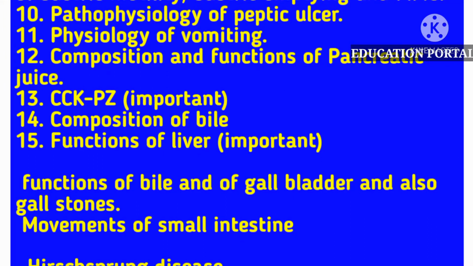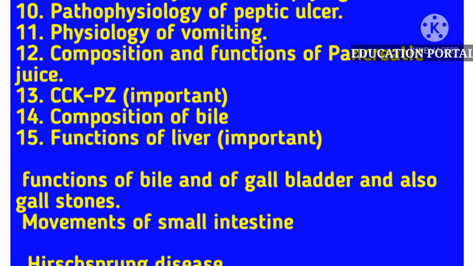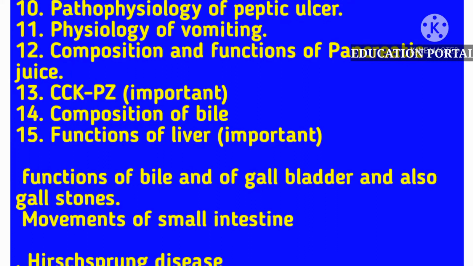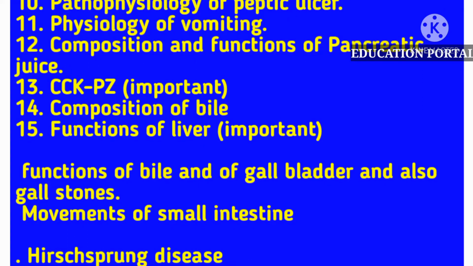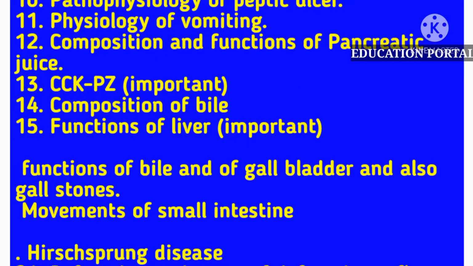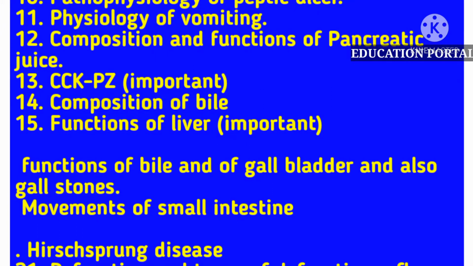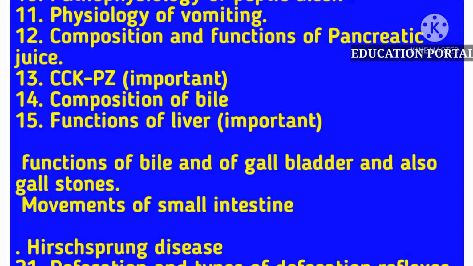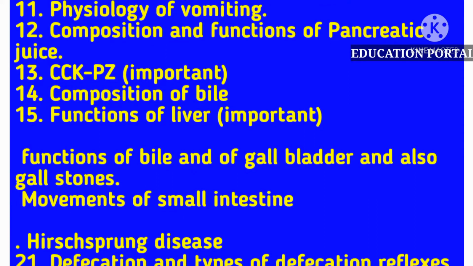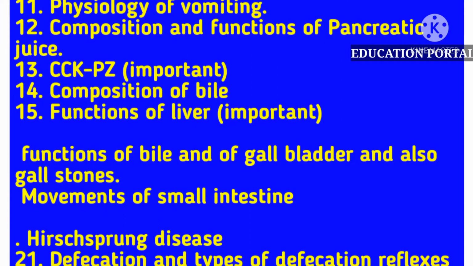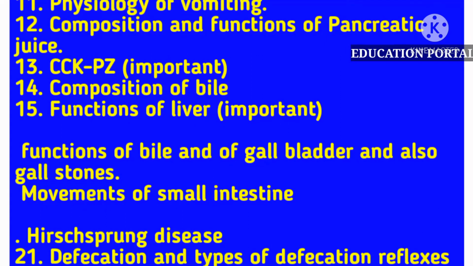So students, the next important question is the composition of bile. Bile is always asked when there is an exam of GIT physiology. So you must remember the normal composition of bile and you should also remember the functions of bile. The next important question is the functions of the liver. Functions of the liver are very important if you are in the medical field, studying physiology or biochemistry.